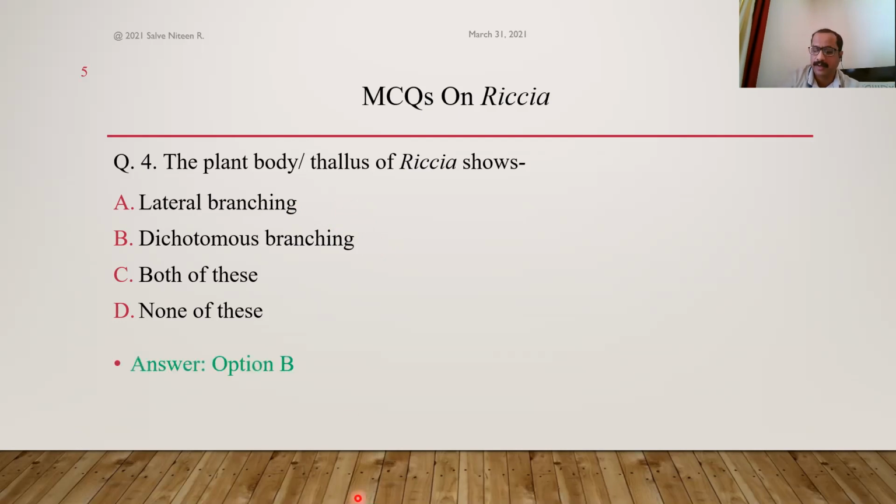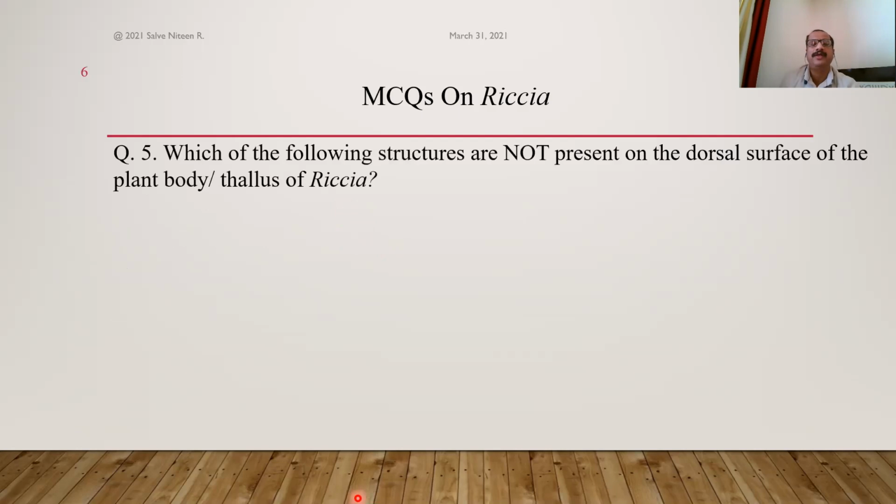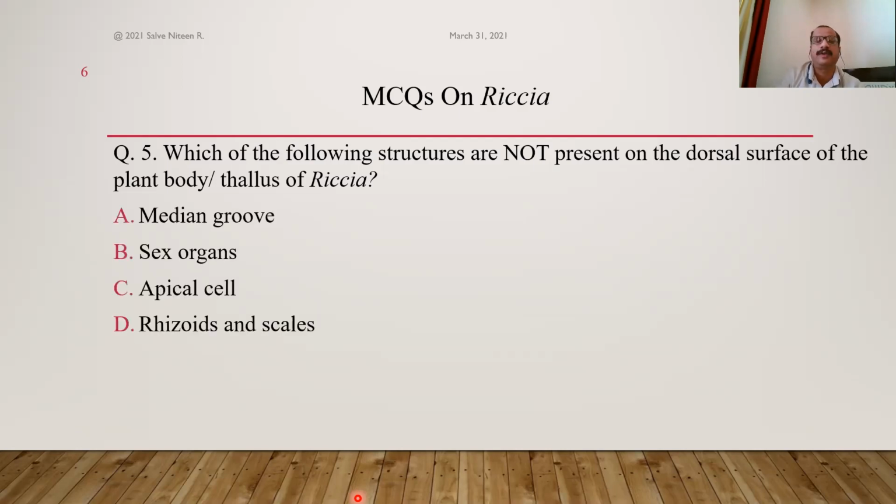Okay, next question. Which of the following structures are not present on the dorsal surface of the plant body or thallus of Riccia? We have studied that the plant body of Riccia is branched or lobed, and each branch is called a lobe. If we study the structure of this lobe on the dorsal surface and ventral surface, it gives the idea of the entire plant body. The morphology or external structure of the entire plant body of Riccia is visible from that lobe. So we studied which structures are present on the dorsal surface of the plant body.